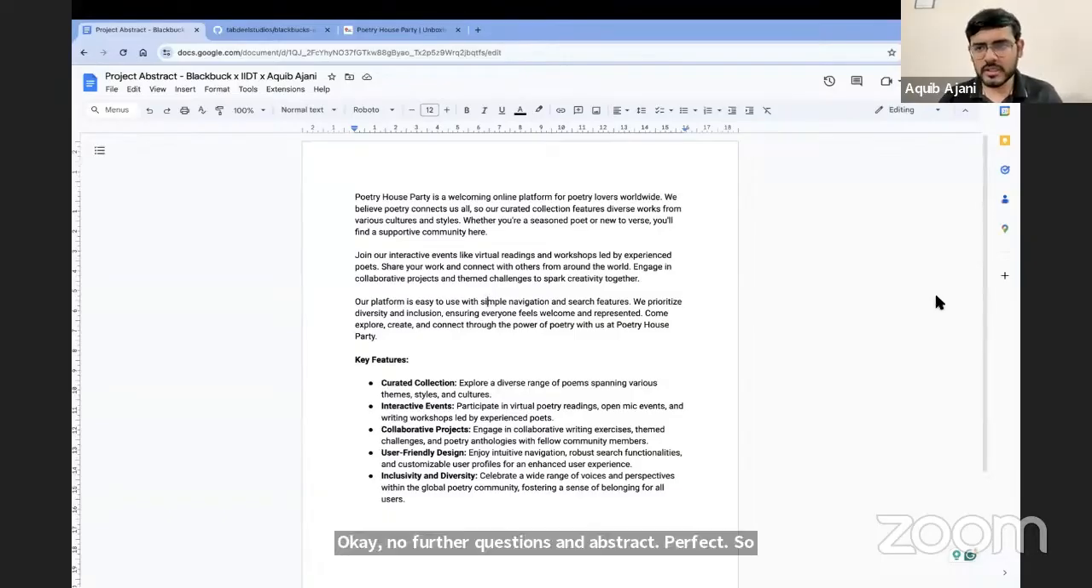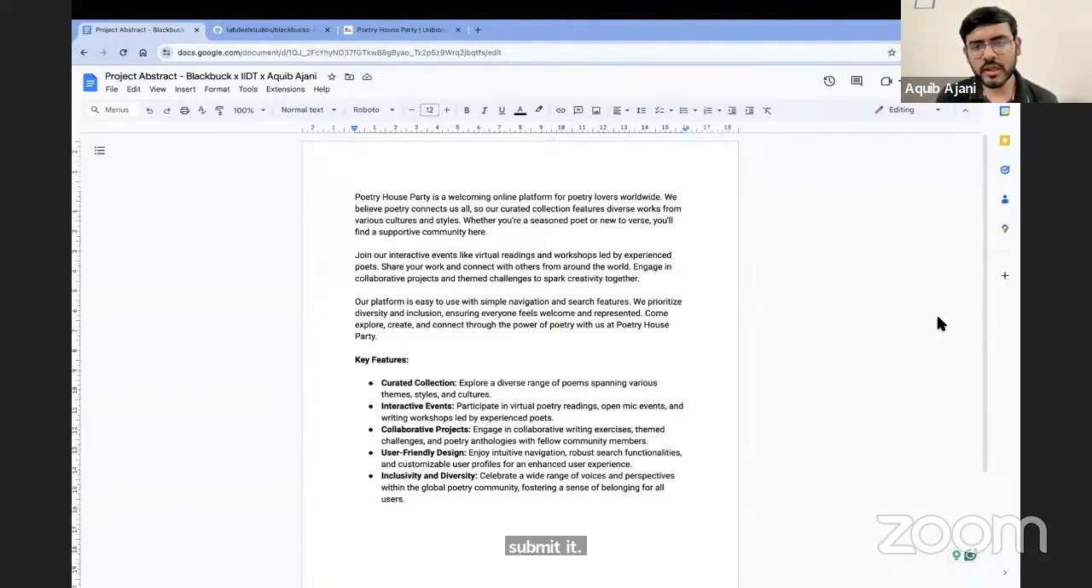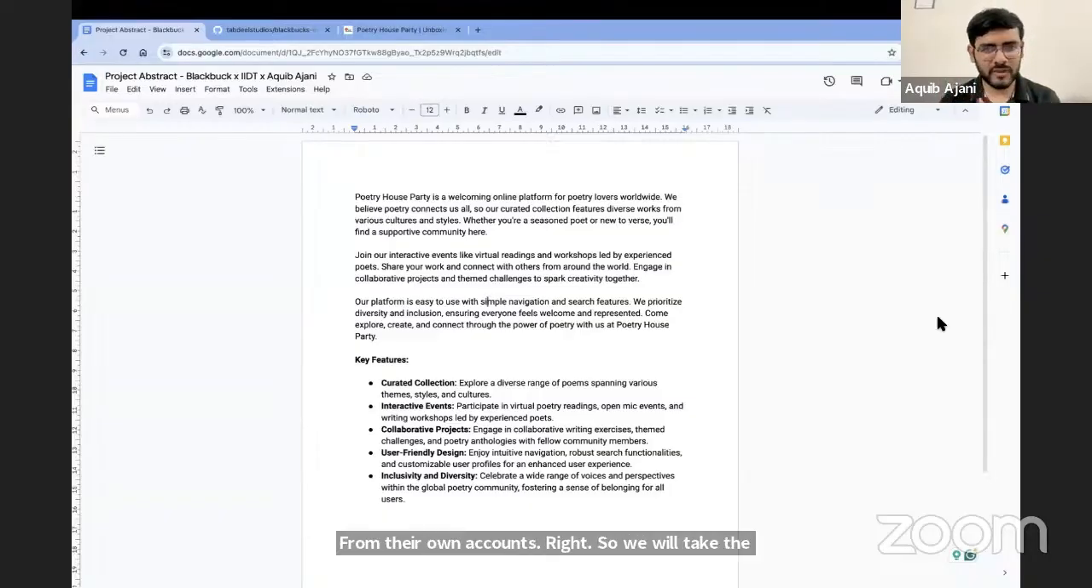Perfect. So when it comes to submission of the abstract, everybody in the team, no matter if you're a team leader or not, has to submit it from their own account. We will take the abstract as an assignment. It can be the same document coming from one team, but it has to be uploaded by everybody individually. I hope that answers the submission question.